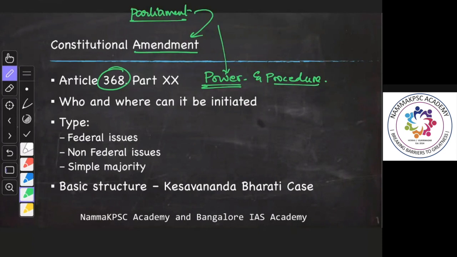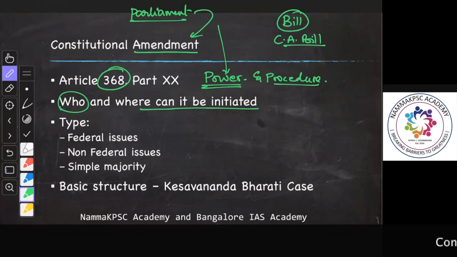So who can do it? It is the Parliament. Where can it be initiated? In the Parliament. Which house can introduce? Just to make you aware, all constitutional amendments happen by introduction of a bill. That bill is known as the Constitutional Amendment Bill. All the amendments begin with a constitutional amendment bill. It's a proposal to amend the constitution.